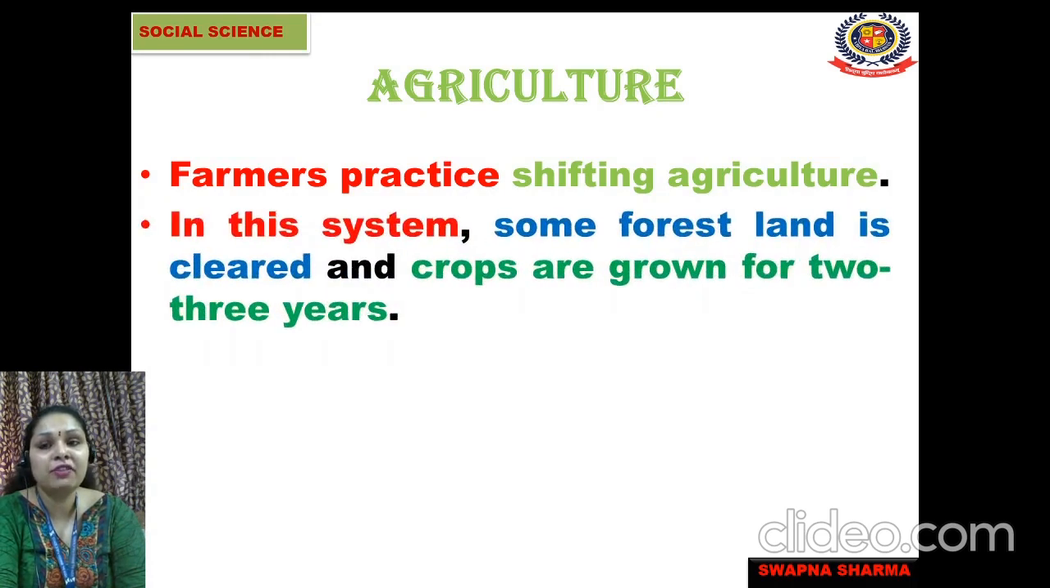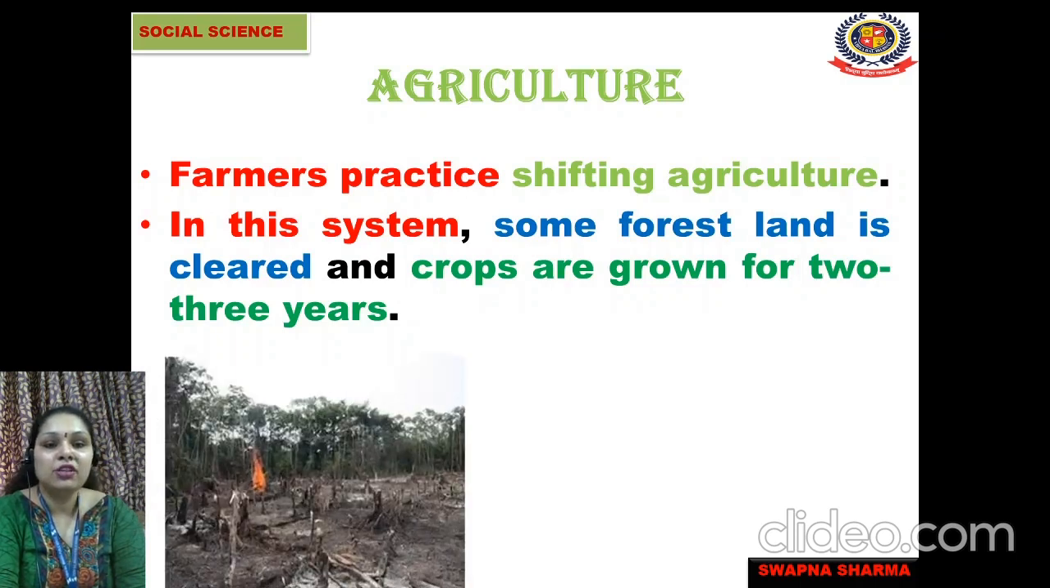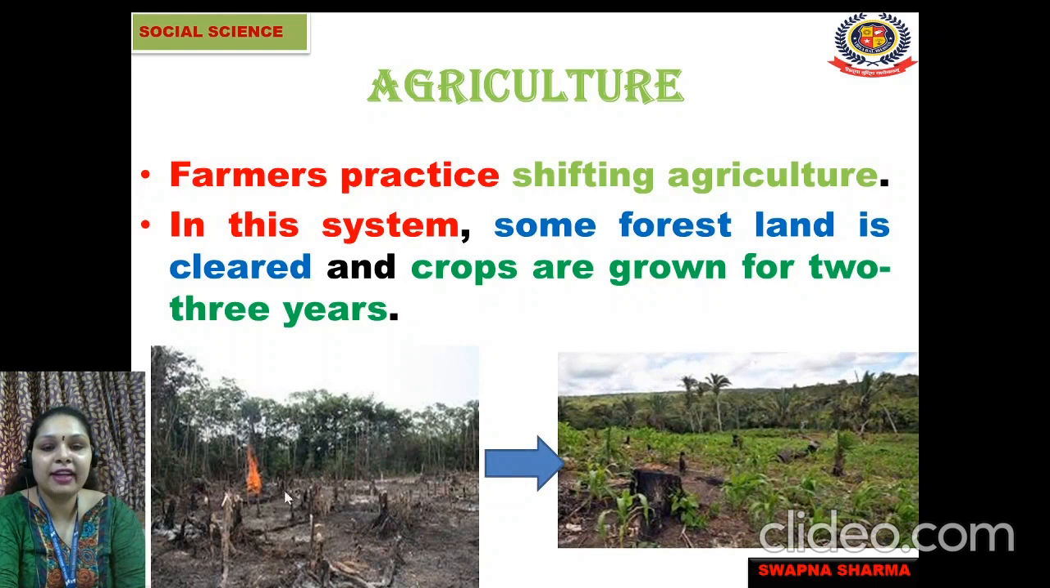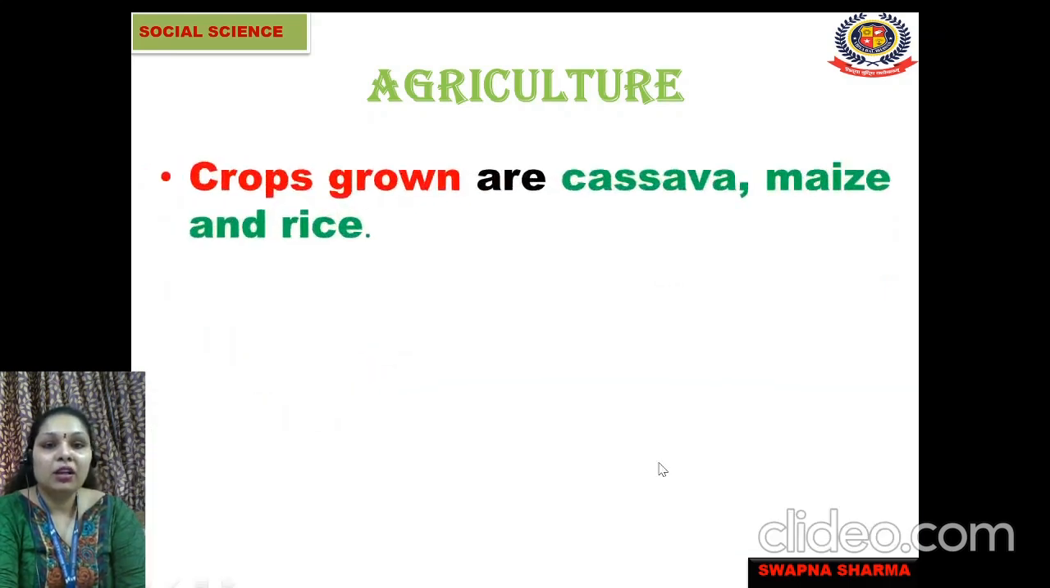Now what is this shifting agriculture? Shifting agriculture is the system in which some forest land is cleared and crops are grown for 2 to 3 years. What happens is that the forest land is cleared and burnt, and when it is burnt, this vacant land is used to grow crops. This type of system is known as shifting agriculture. Crops grown here are cassava, maize, and rice.